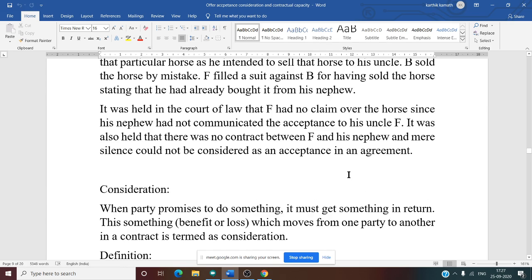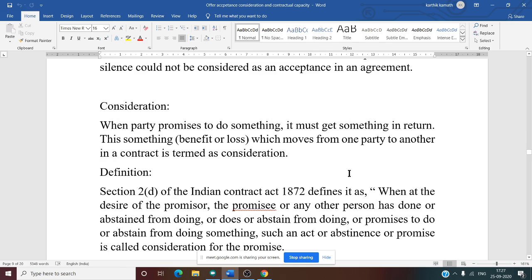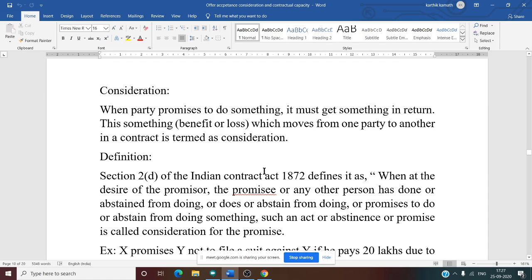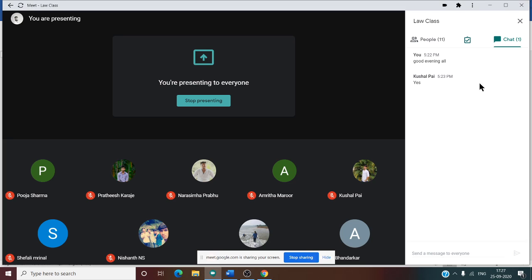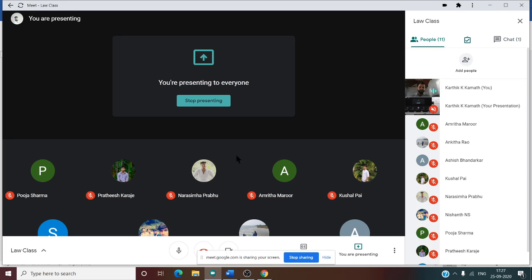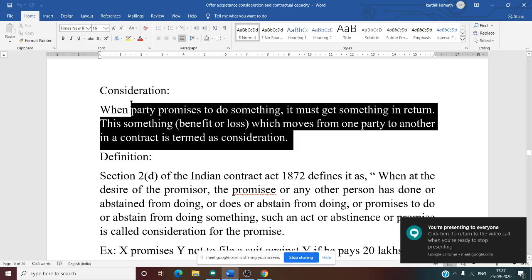So now we need to see what we mean by consideration. See this, when a party promises to do something, it must get something in return. That something in return may be either a benefit or a loss. If it is a benefit, it is good for the party making the offer. If it is a loss, it is bad for the offerer, isn't it? Consideration means something for something, or something in return. So when a party promises to do something, it must get something in return.